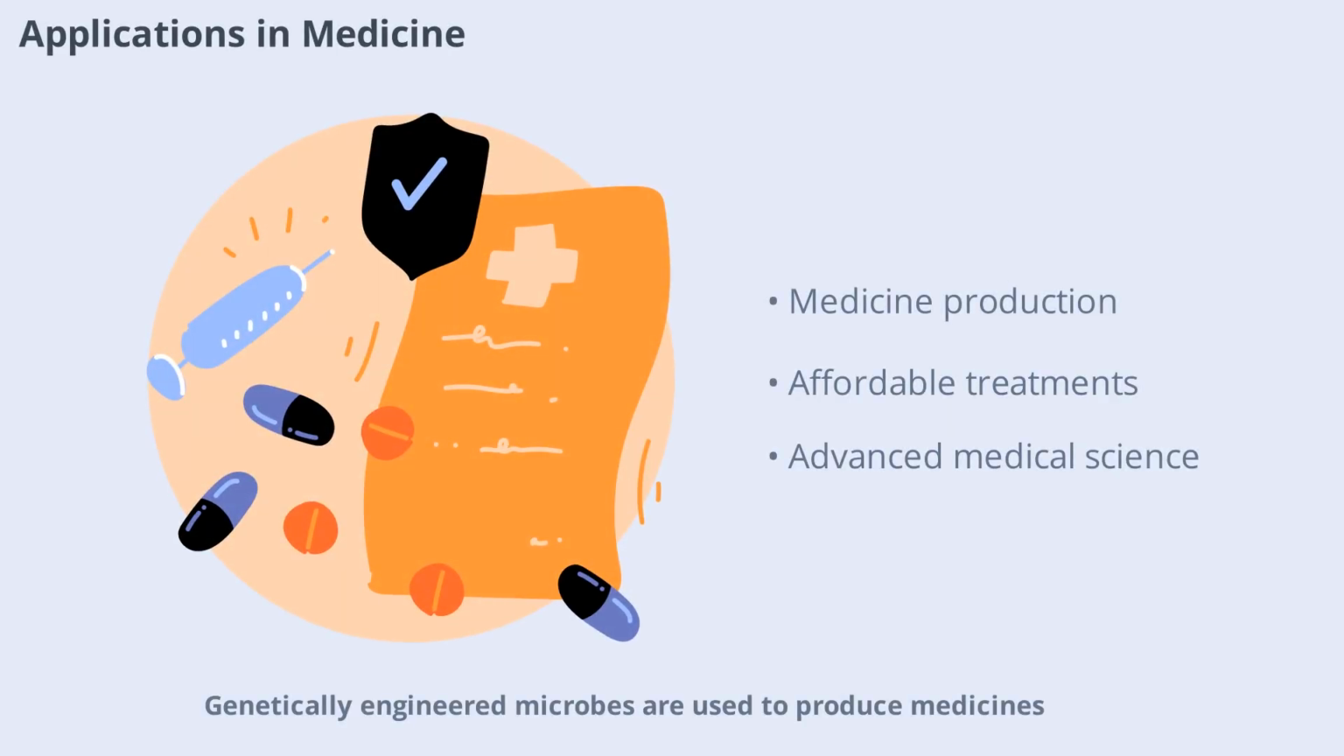Genetically engineered microbes are used to produce medicines such as insulin and antibiotics. By modifying their DNA, scientists can make microbes synthesize complex molecules that are difficult to obtain otherwise. This approach has improved drug production, making treatments more accessible and affordable. Microbial engineering continues to advance medical science.